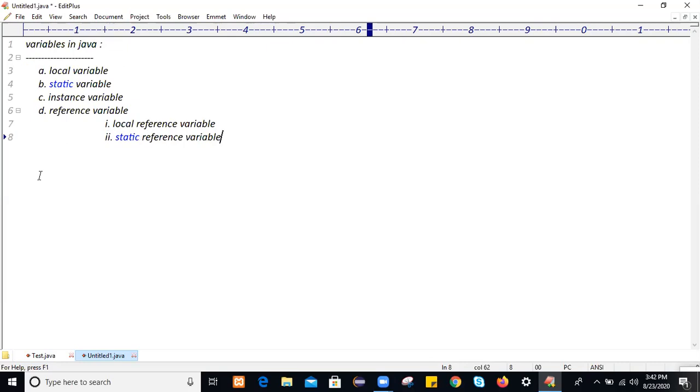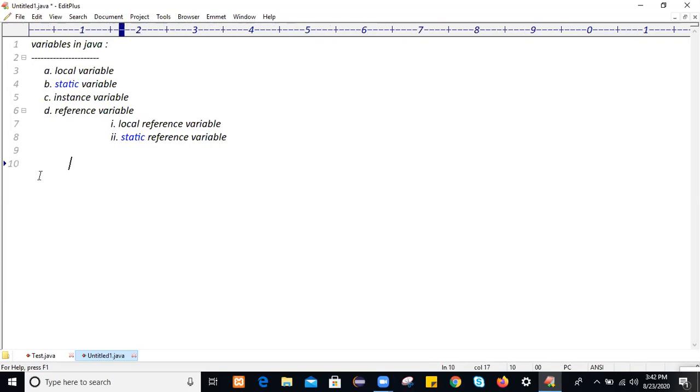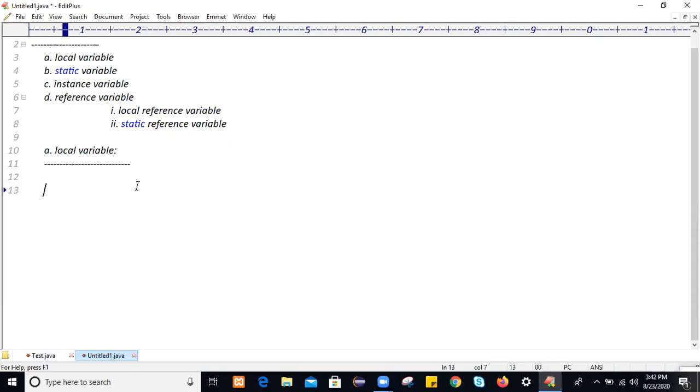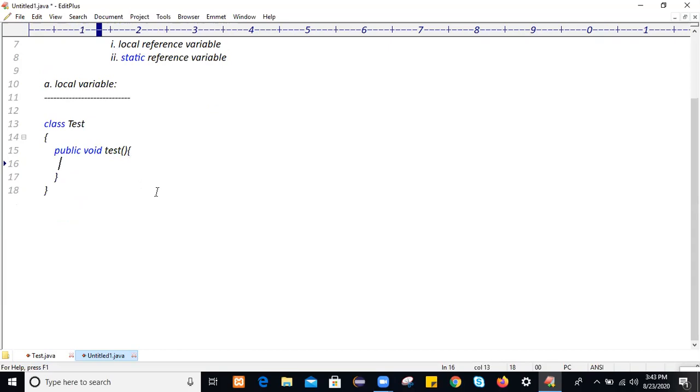Local variable in Java. So what is meant by local? As the name itself suggests, local means belongs to a particular area. Where exactly should you create a local variable? Suppose you have a class with the name Test. Within this class you have a particular function, like the main method, some other function, and this test method is there. You created a variable within this area.